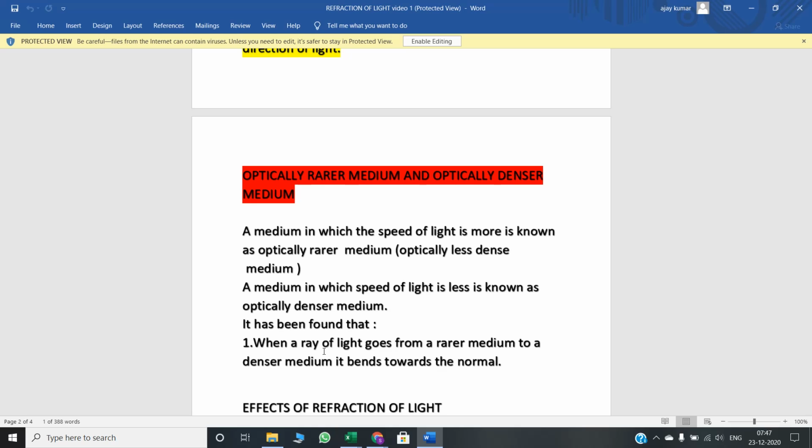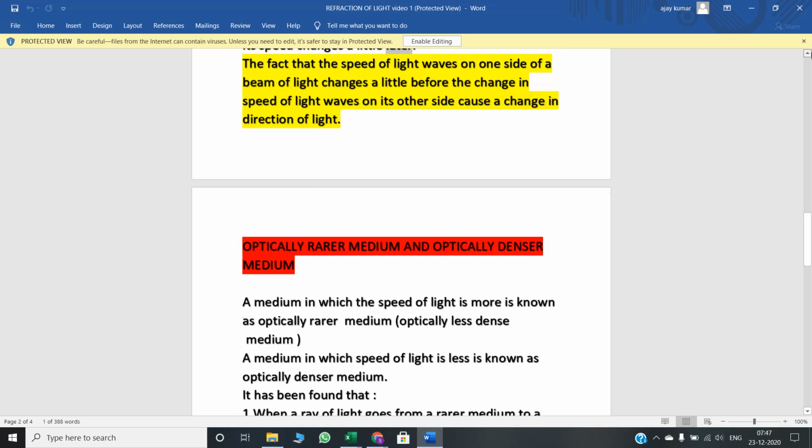That's why glass will be considered a denser medium, and whenever I am asking about water, it will also be considered a denser medium. And one thing more: when light goes from a rarer medium to a denser medium, it bends towards the normal. It will bend towards the normal. Let me explain it again.